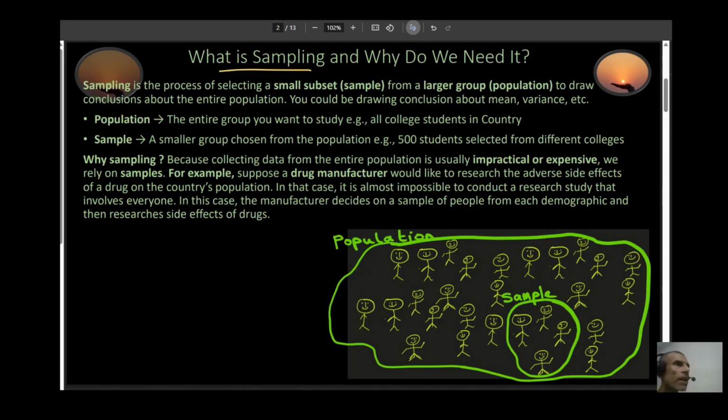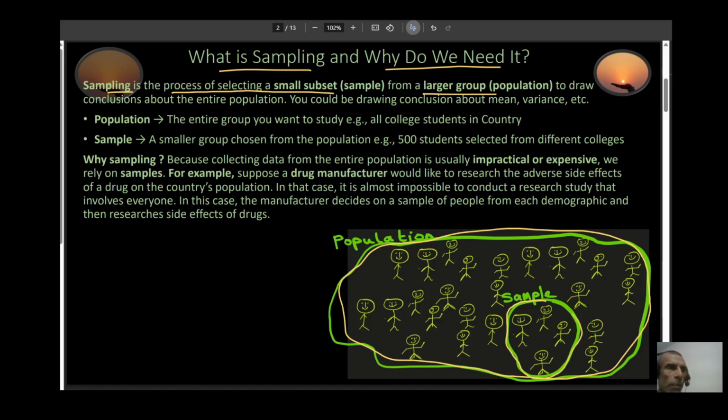So, what is sampling and why do we even need sampling? Well, sampling is the process of selecting a small subset from a larger group. So, let's say this is your population right here. All this, this represents everybody in it. And you want to know maybe the mean, maybe the variance. It could be any statistic. So, what you do, you take a small subset of that, and this small subset would be your sample right here. So, population is the entire group that you want to study. A sample is a smaller group chosen from the population, maybe 500 students selected from different colleges, if your population is all college students in a country.